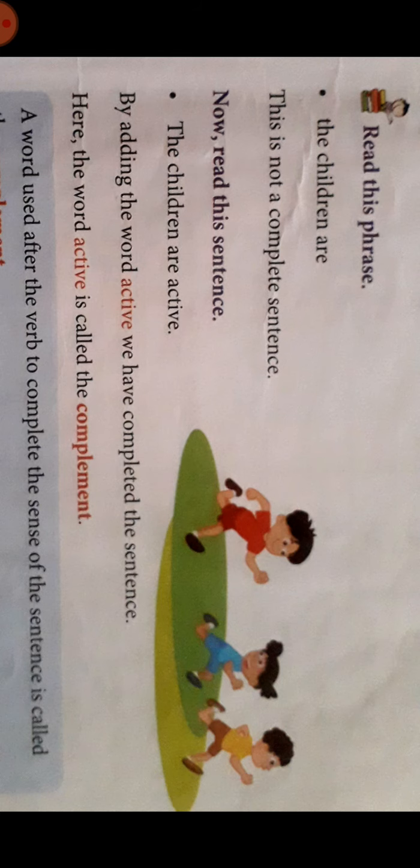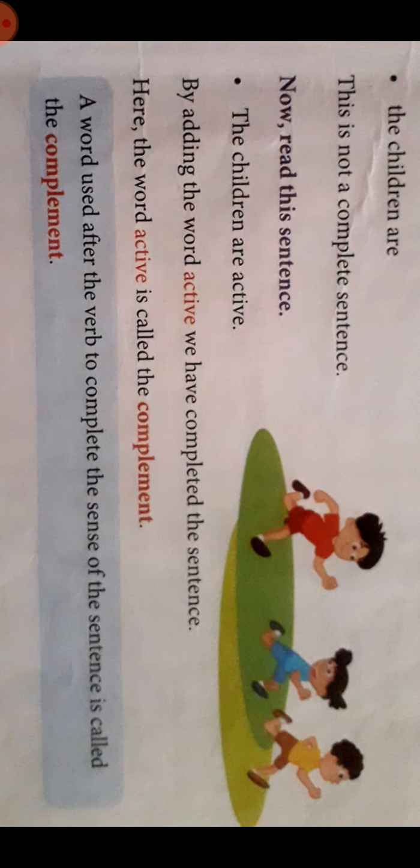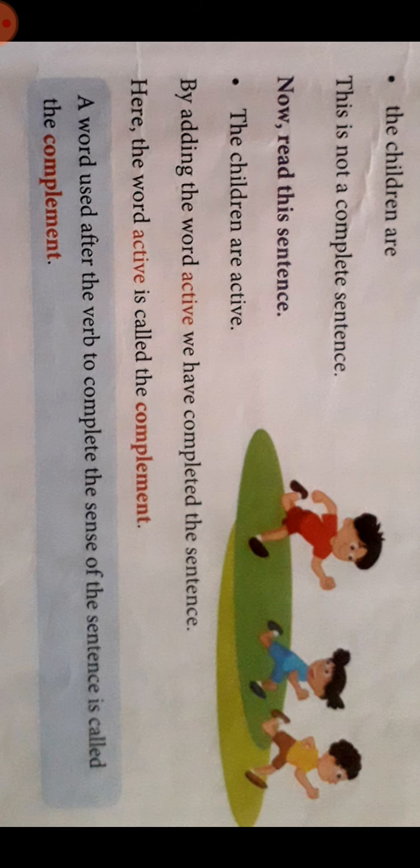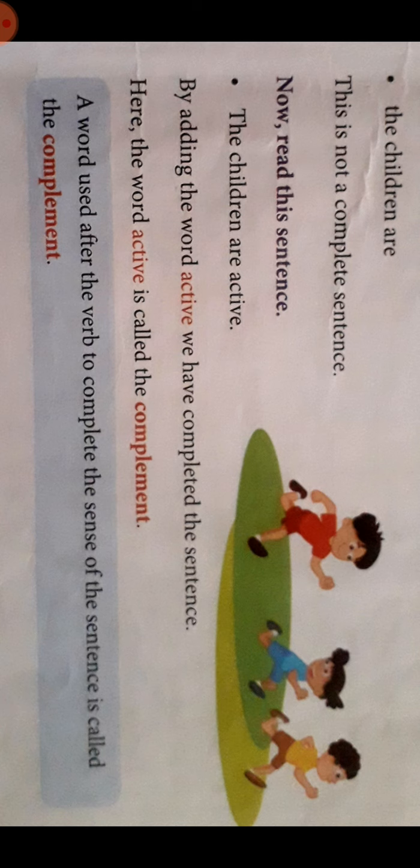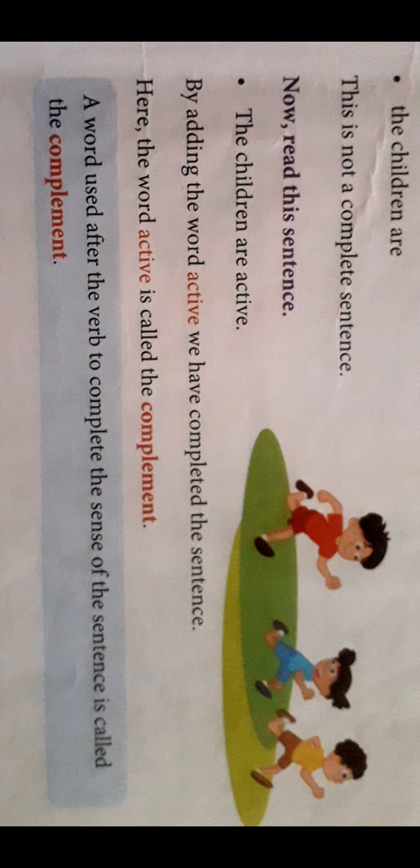This is not a complete sentence, it is a phrase. So now read the sentence: the children are active. So what are the children? Active. Active is a complement. By adding the word active, we have completed the sentence.